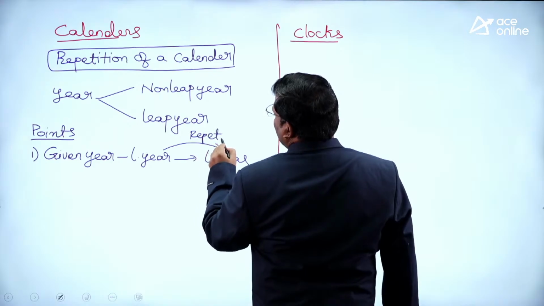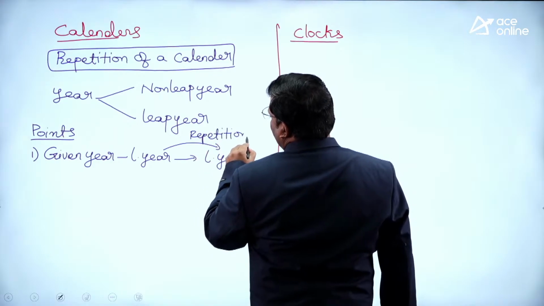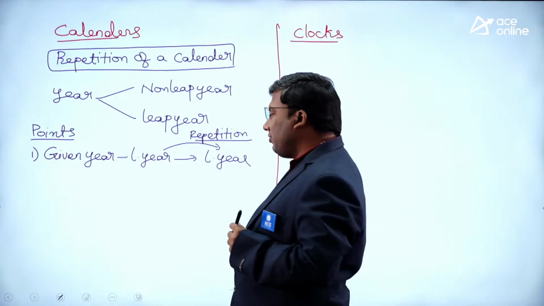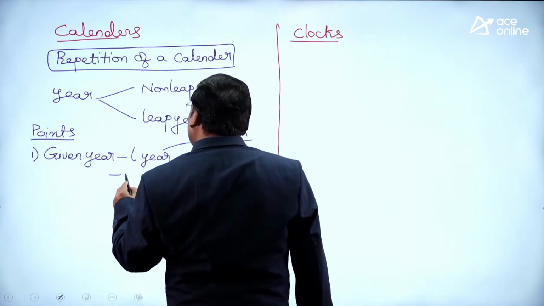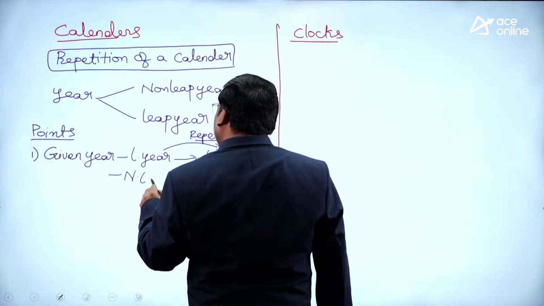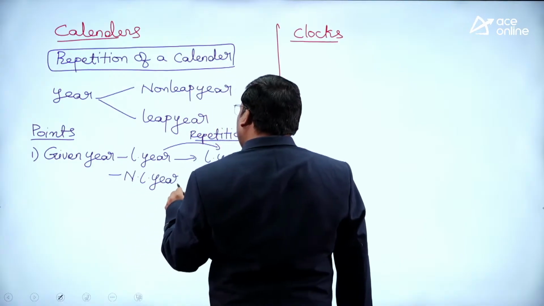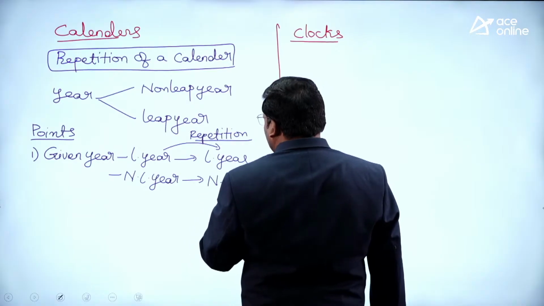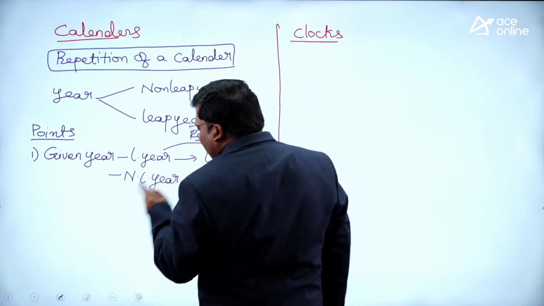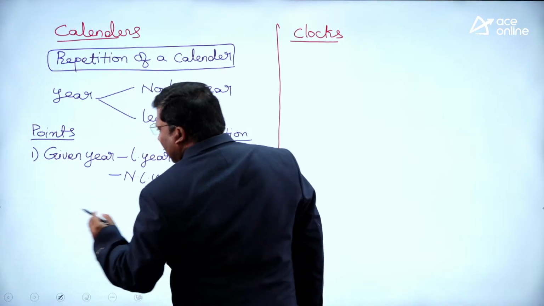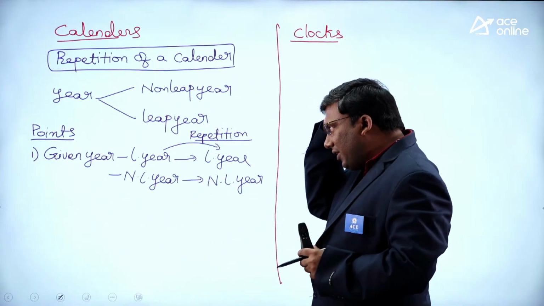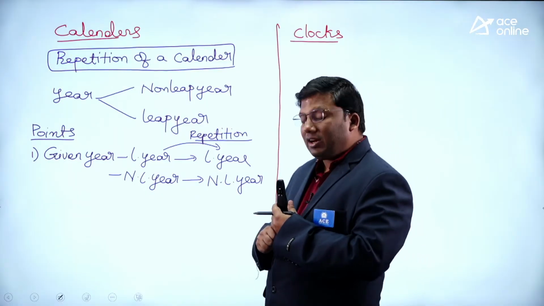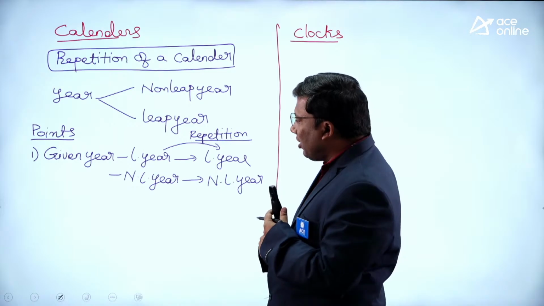If the question is a non-leap year, the answer will also be a non-leap year. Is the idea clear? If the given year is a leap year, the answer will be a leap year. If the given year is a non-leap year, the answer will be a non-leap year.